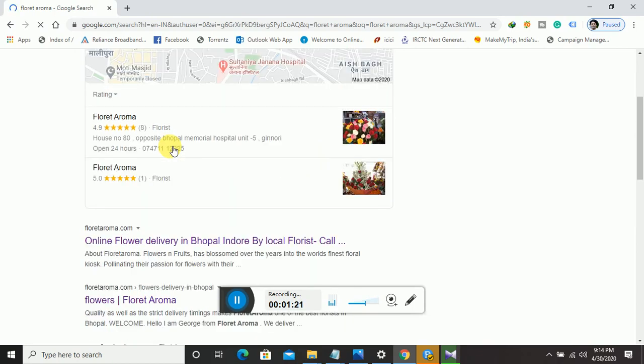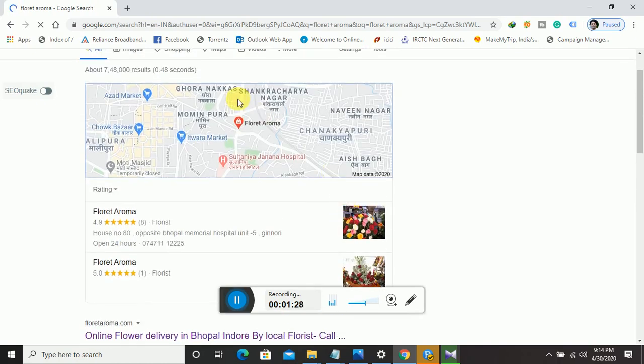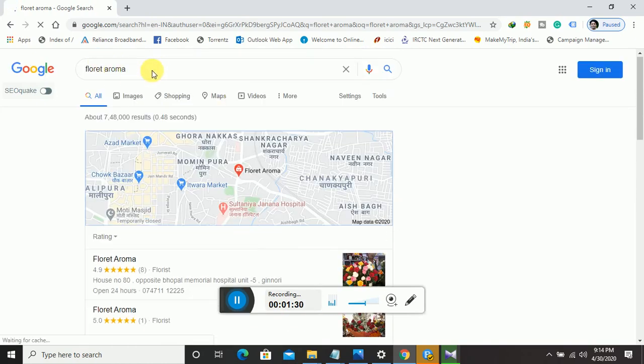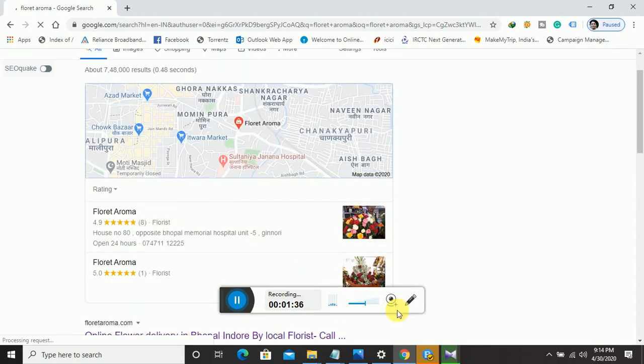So why is it important to target this type of keyword? I should make sure that for this keyword my website is coming up. Otherwise, what will happen? The prospective client or customer will leave my search results and go to another website. Okay.